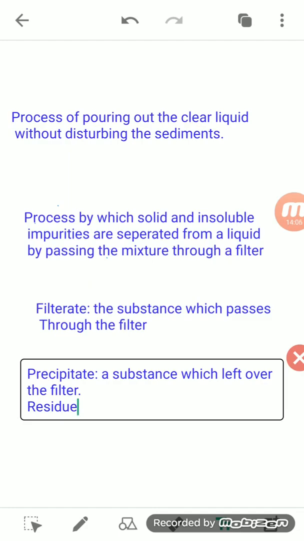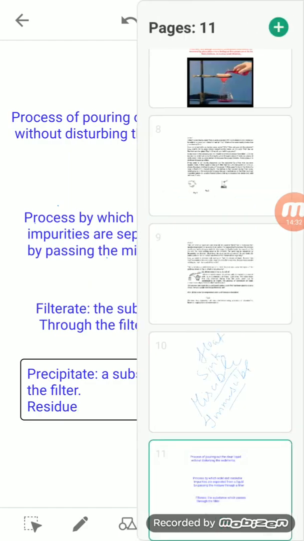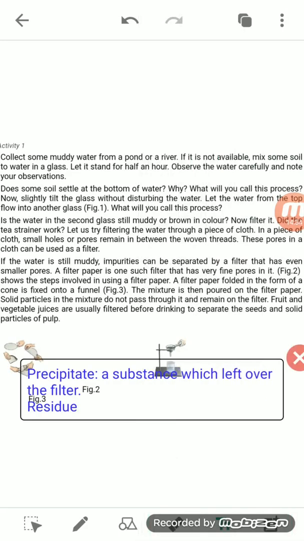So the particles which we want to separate, if we are using a filtering device, the insoluble solid should be bigger in size than the holes which are present in the filtering device. Okay, so this is the process of filtration. We can understand this process with the help of an experiment also.